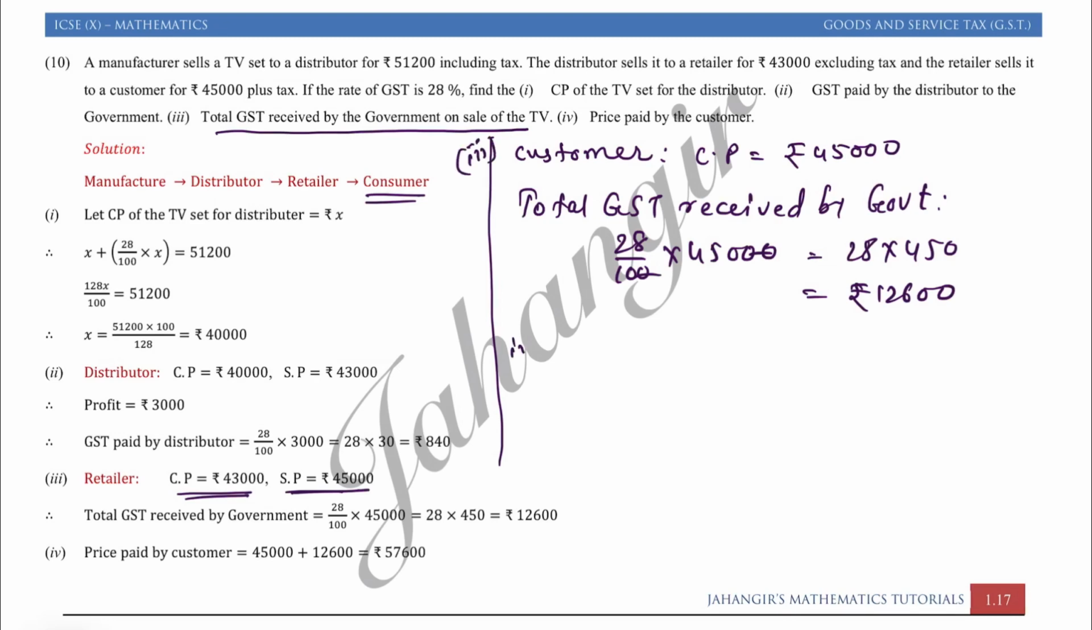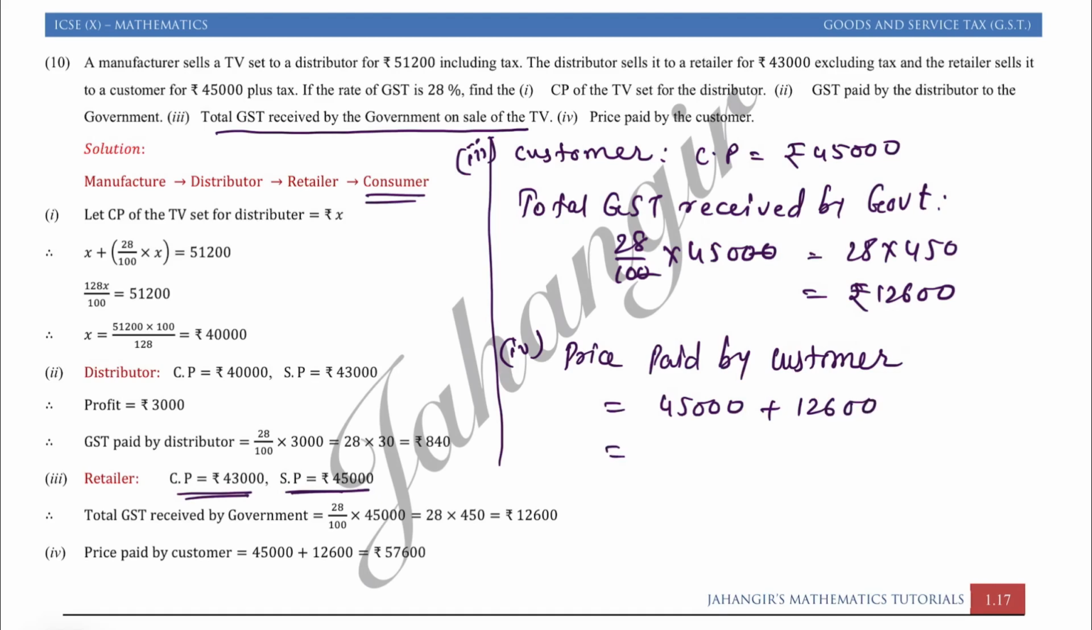Now the fourth question is the price paid by the customer. So how much will the customer pay? Price paid by the customer: his buying price, that is 45,000 plus 12,600, that is the tax on it. So 45, 47, 57,600 is the buying price of the TV set for the customer.